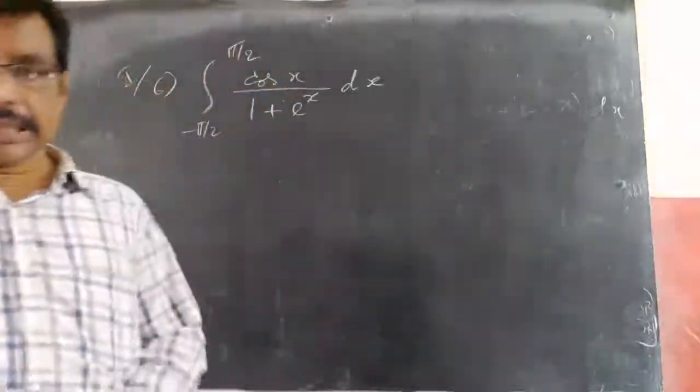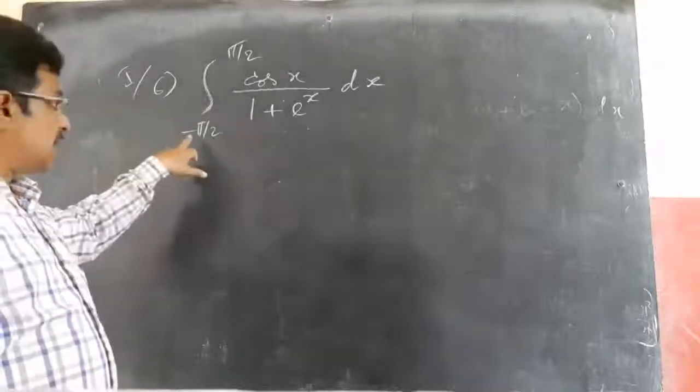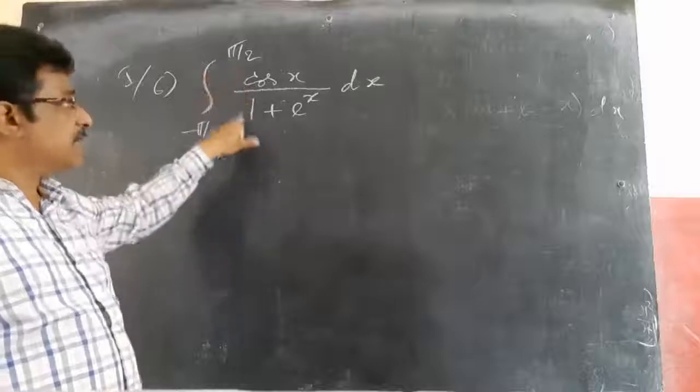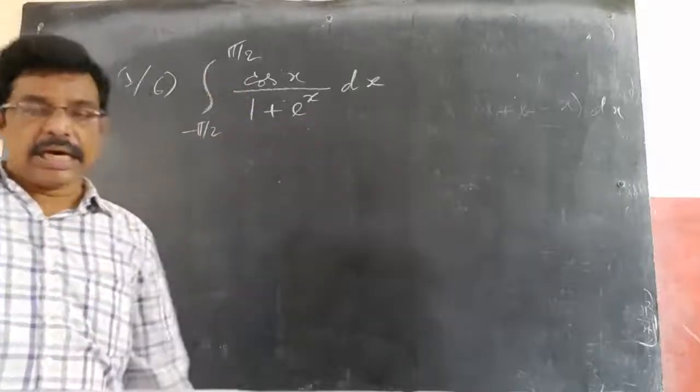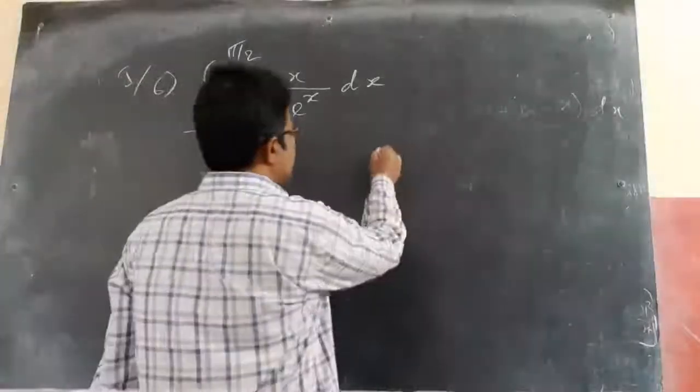So we will solve this using the third property. How do we solve this sum? The integral from minus pi by 2 to plus pi by 2 of cos x by 1 plus e power x dx. So what is our third property saying?